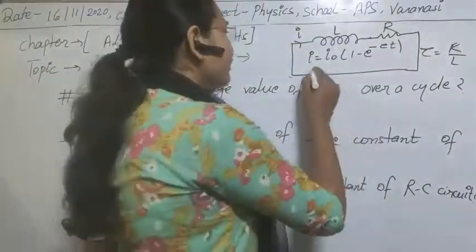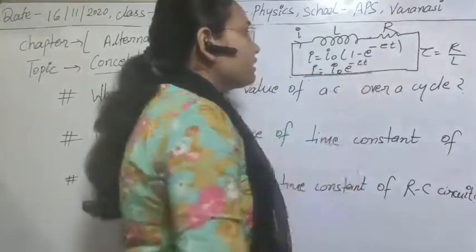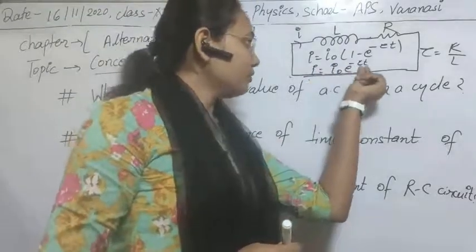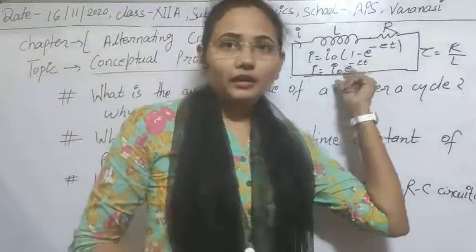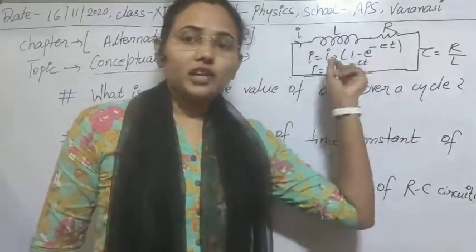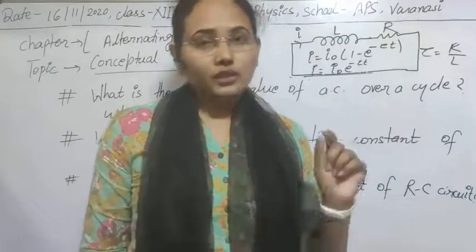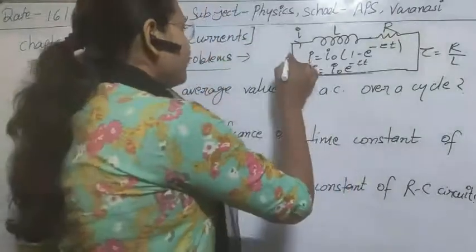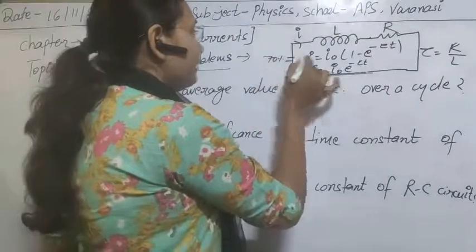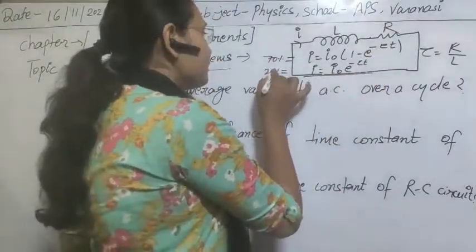And for the decay of current, the value is obtained with minus t by tau in the exponent. So you can solve for the same values of t and tau and see what the percentage of charging and discharging is in the same 15 minutes. Suppose for a mobile the percentage of charging is 70%, and in the same 15 minutes the percentage of discharging is 20%, okay?